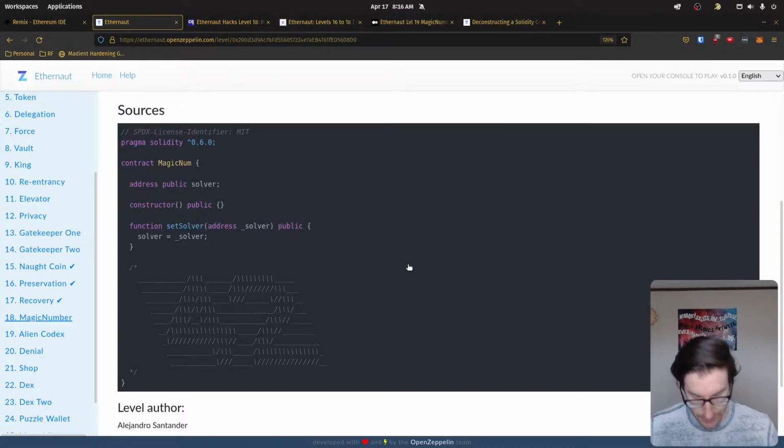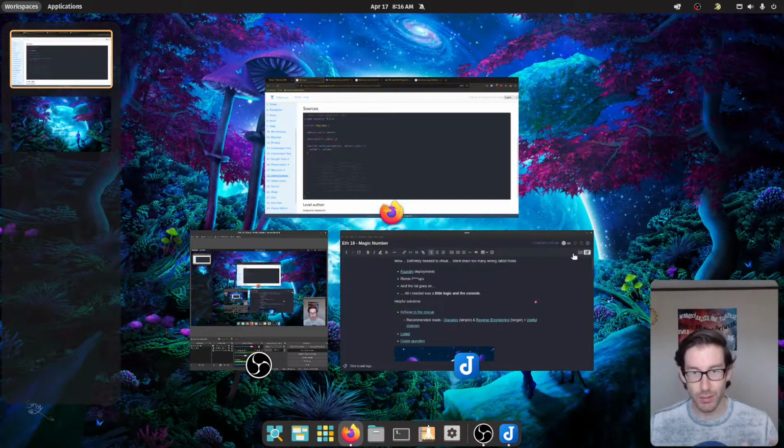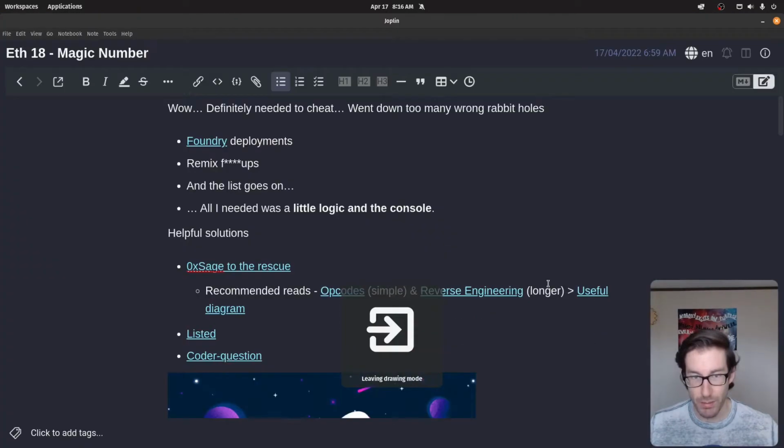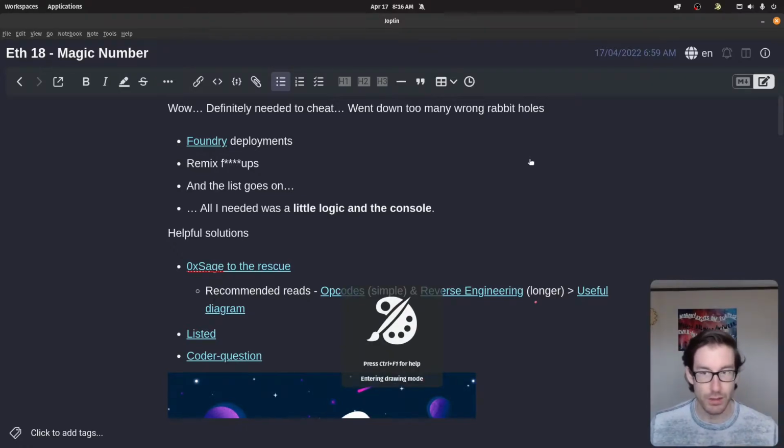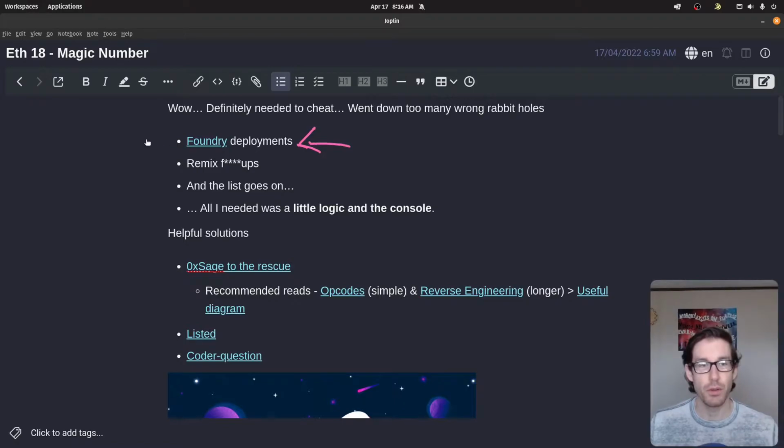But before I do that, we got to go in the right order. We have to talk about the mistakes first. So where did I mess up, and specifically, why was it so difficult? Well, when first going through this process, I came across a few different types of answers. One type of answer I came across was actually a series of Ethernaut challenges that were solved via Foundry, which is quite cool. So I started implementing this solution via Foundry, which is kind of like a newer version of Hardhat, where you can do tests and deploy to test networks via your console and your IDE and things like that outside of Remix.